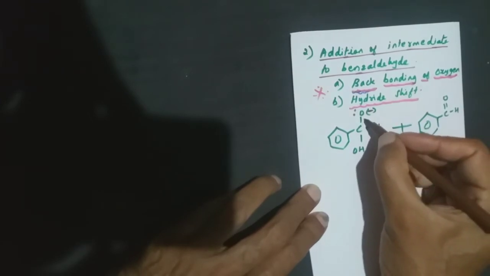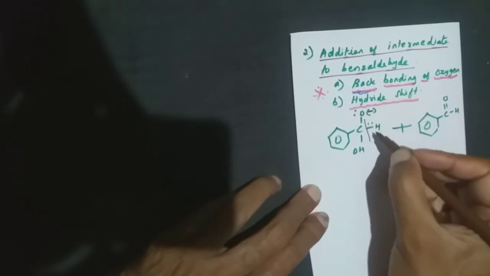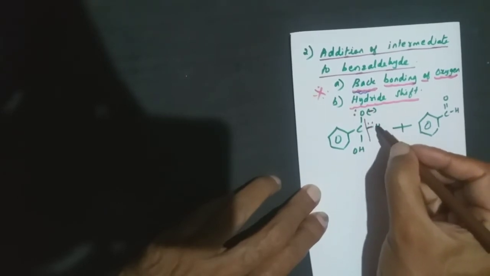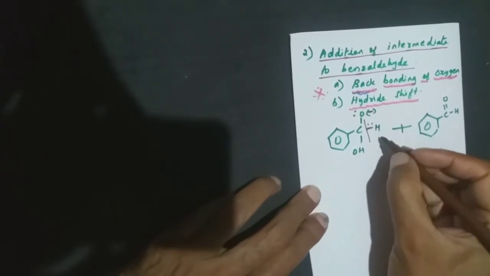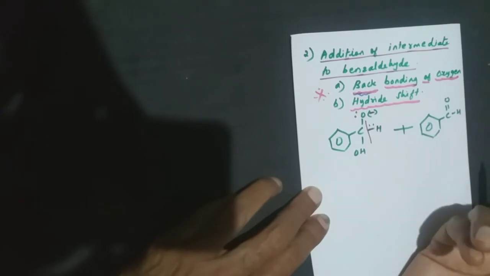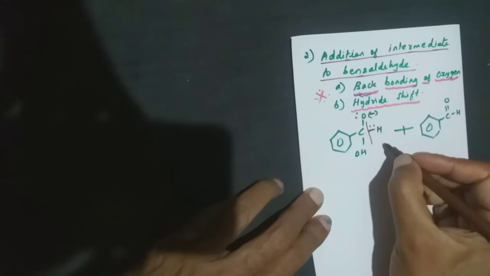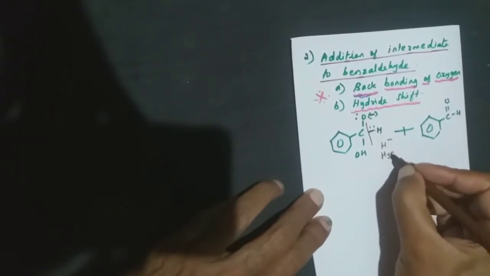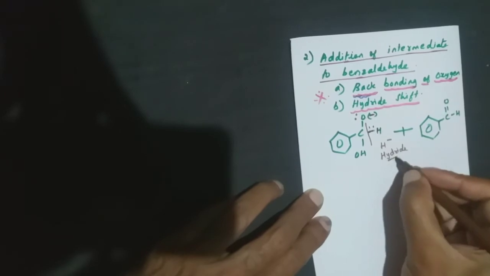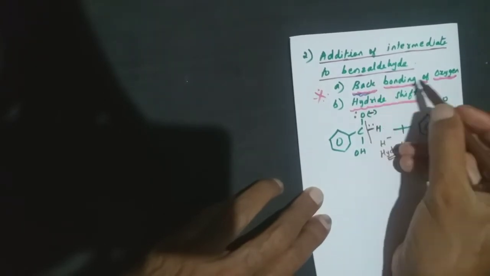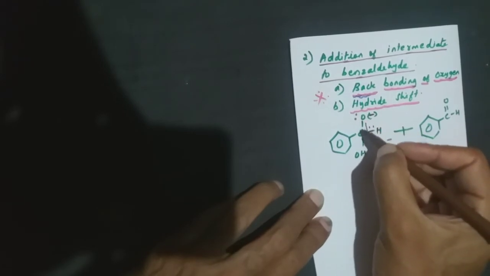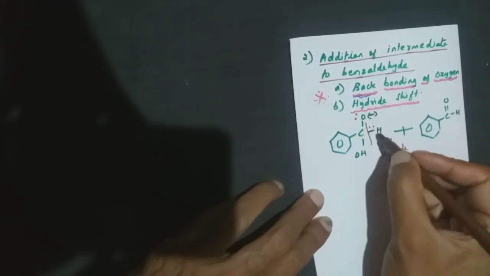So slowly this will break. Hydrogen will take both electrons, because the bond has got 2 electrons. Generally the hydrogen atomic number is 1, so it must have only 1 electron. When 2 electrons are present, the hydrogen will have a negative sign. That's a hydride. So this results in the concept of hydride, H minus. And here, with the back bonding of oxygen, the oxygen will once again form a bond here, so we'll get the double bond here. This hydride will break.